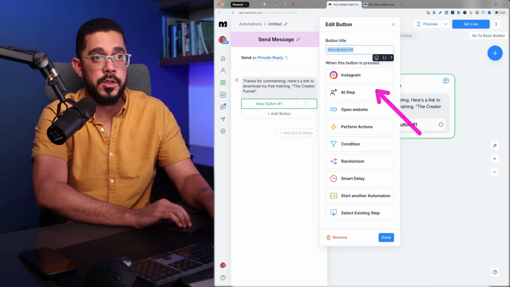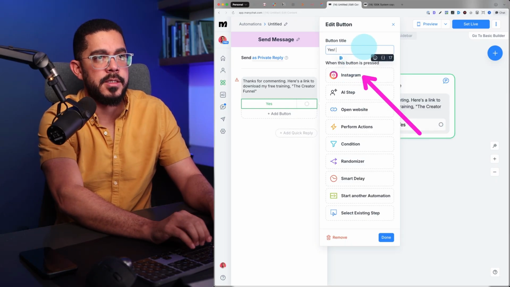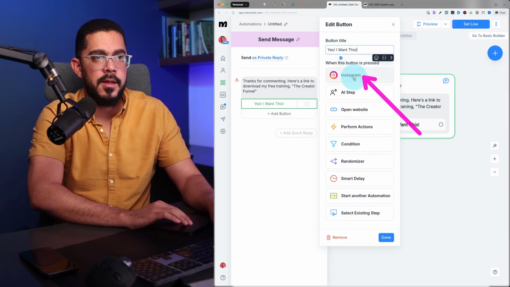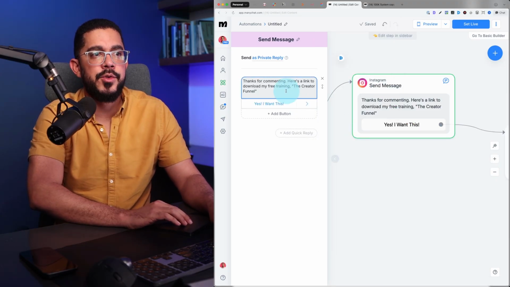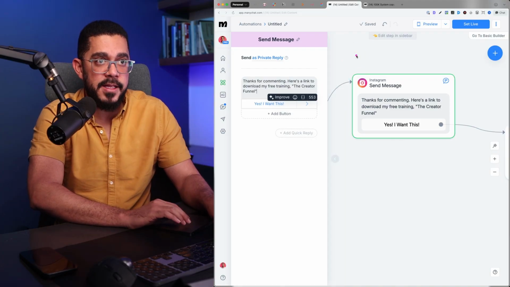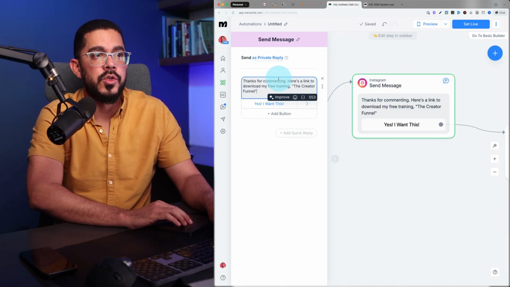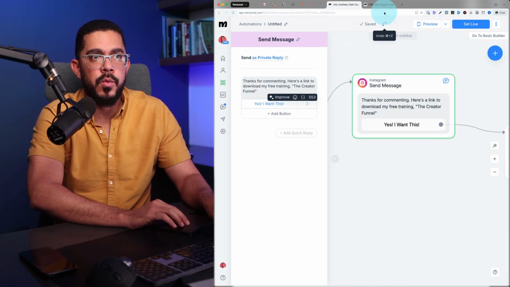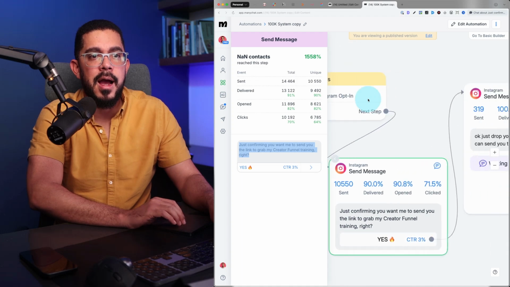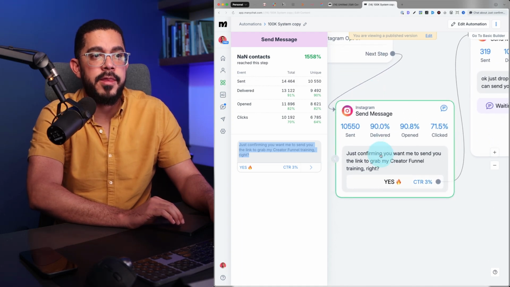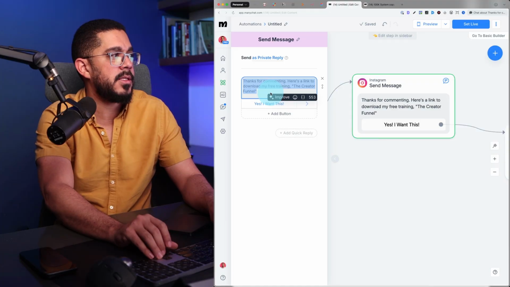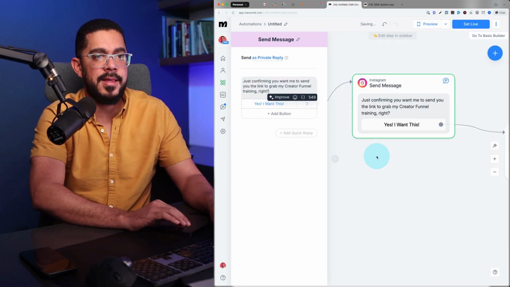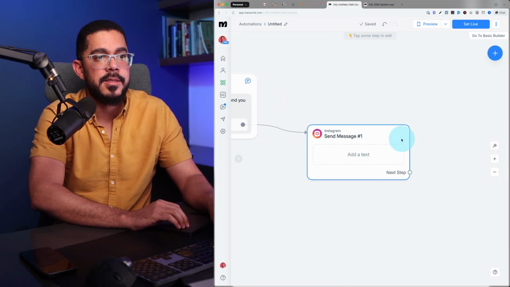And the way you do that is just literally clicking here. And before we do that, let's change the button title to "yes, I want this." Then we're going to click here, and then we're going to click done. That's it. Now it's time to change this message so that it fits what I want it to do, which is to confirm that they want the specific guide. And the way I do that is just copy pasting this thing and pasting it right there. Once they click there, then send this message.